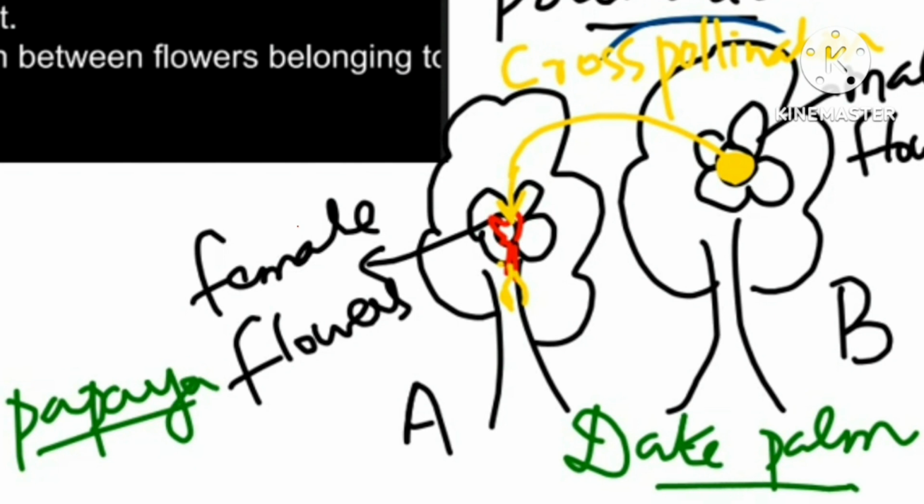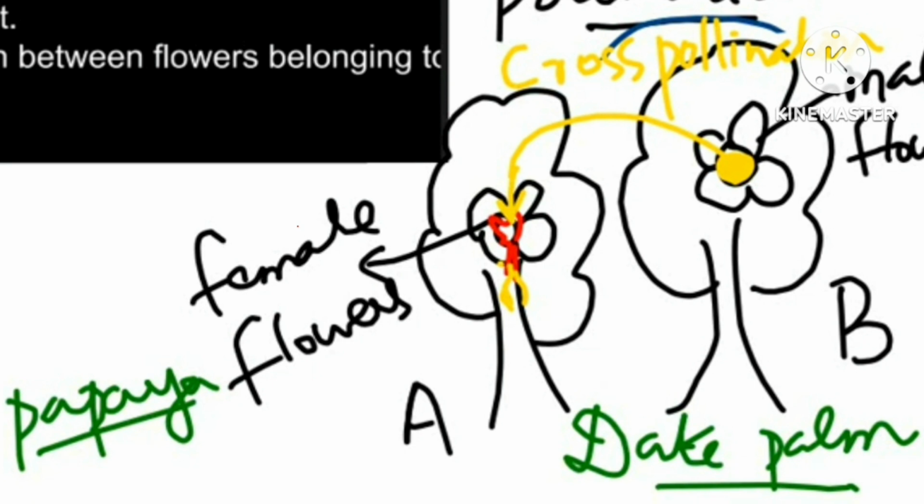Similarly, papaya is also like that. Papaya male flowers look different from the female flowers. So there is a male papaya plant and a female papaya plant. From the male flowers, the pollen grains will move towards the female papaya plant.